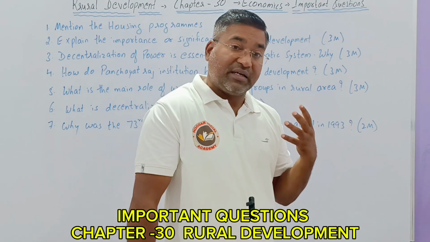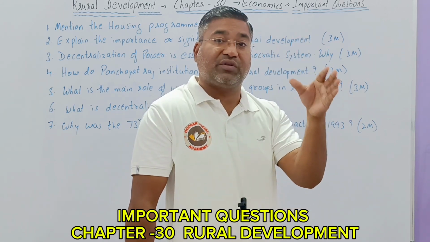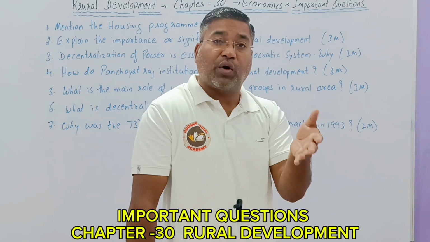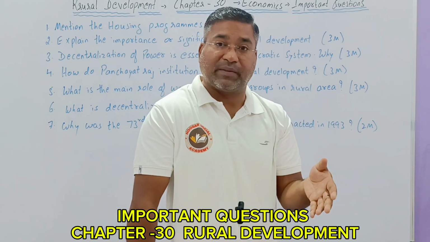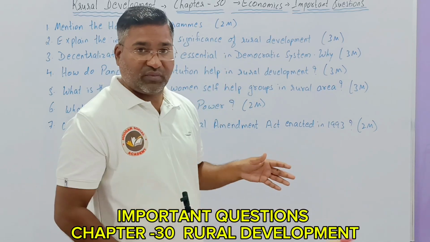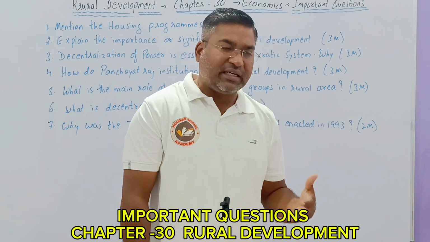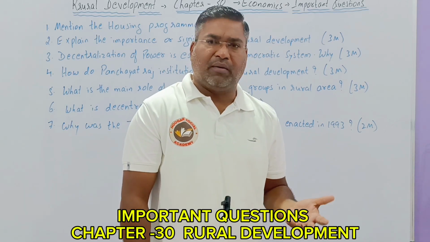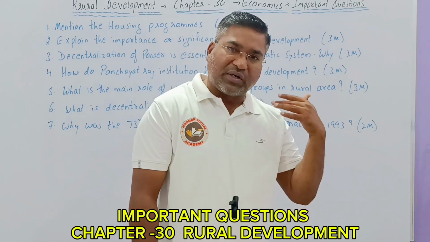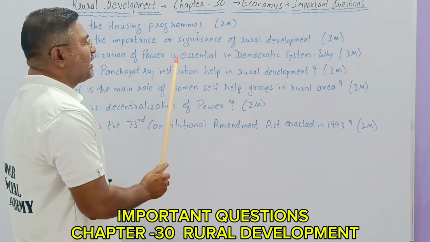So here, decentralization is the division of power, giving the power into the hands of the villages, because the villages themselves know what different problems they are facing. So in a democratic country, it becomes very essential. If the power is given in only one hand, then it can convert into a dictatorial form. Maybe there we can see many kinds of exploitation. So to not have such things, decentralization of power becomes very essential.